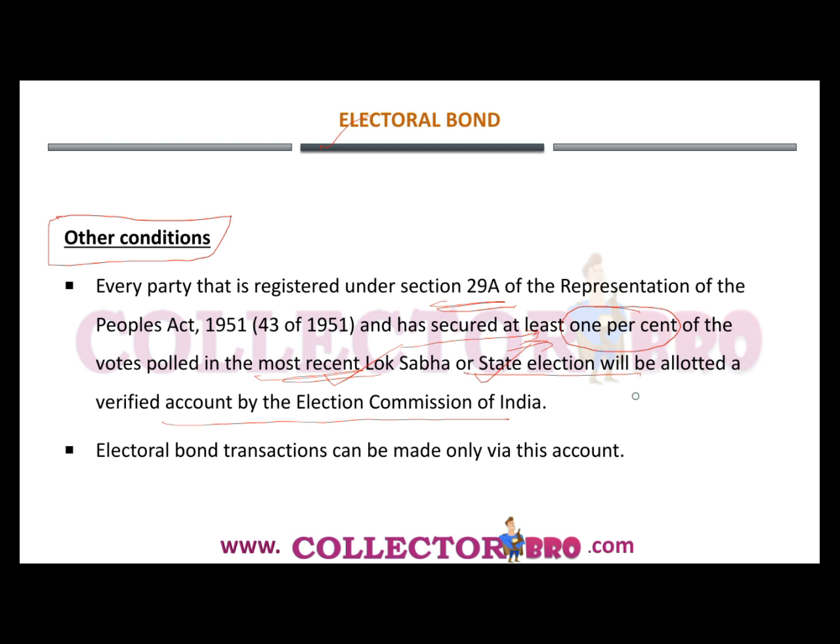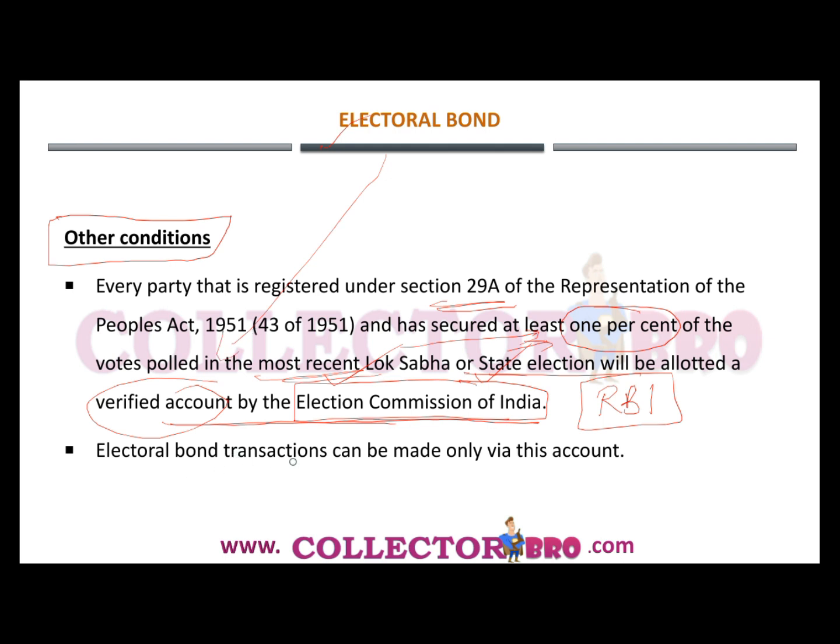And the second one, this account is being verified by the Election Commission of India and not by the RBI. Often the UPSC makes such replacements, and it may be confusing. So here you should be very careful that the bank account will be verified and given by the Election Commission, and only to this verified account can they redeem the money.